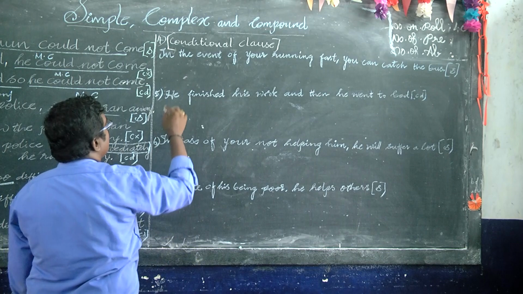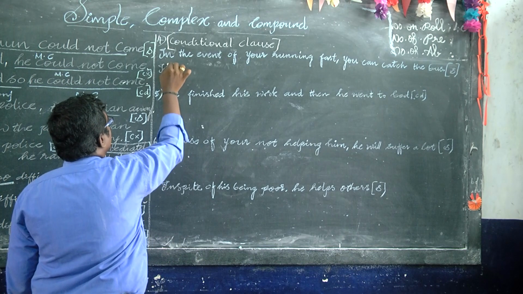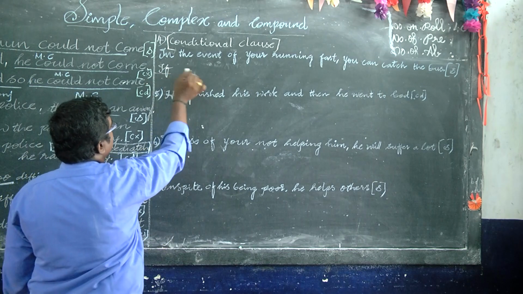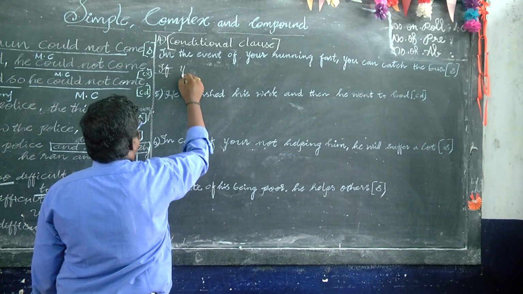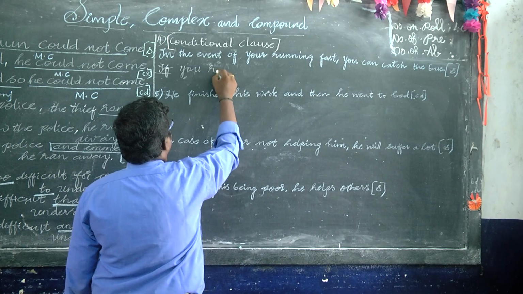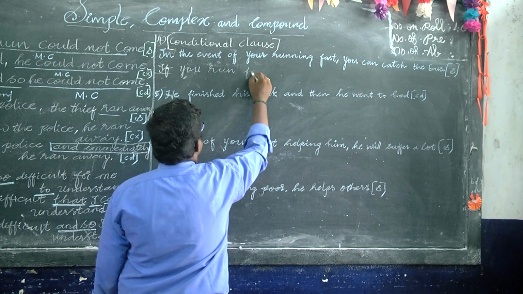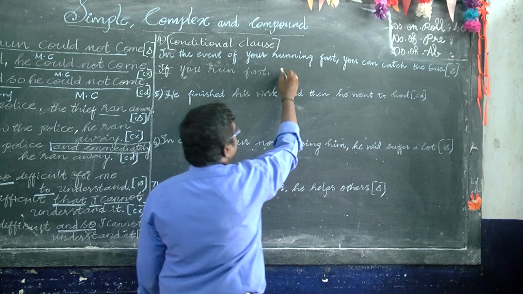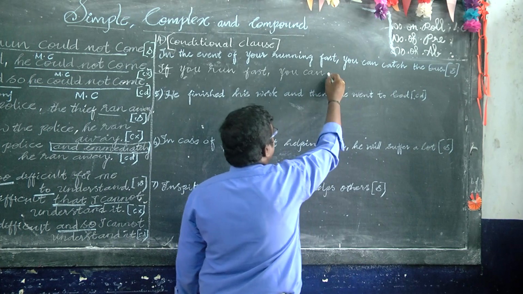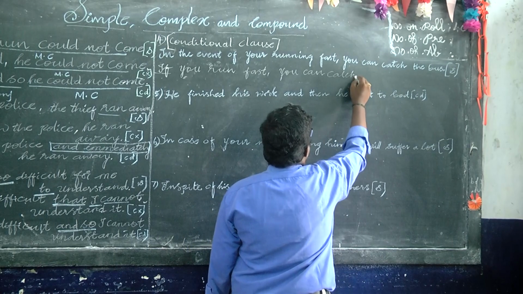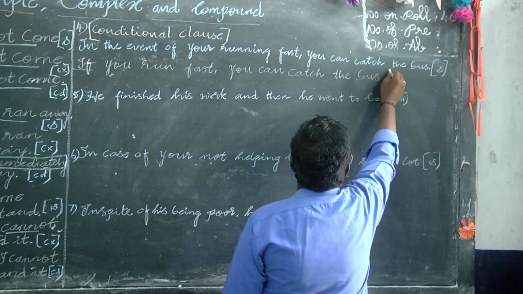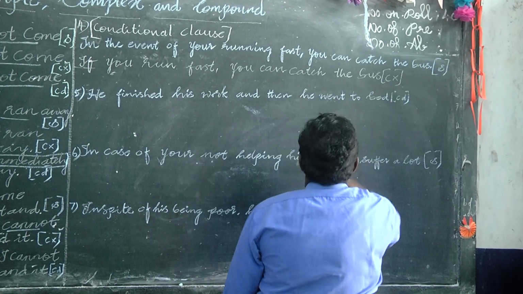Change into complex and compound. So for the complex form, if, next subject, if you, so if you run fast, you can catch the bus. Complex form.